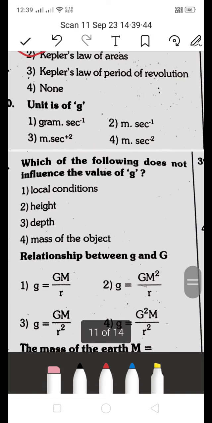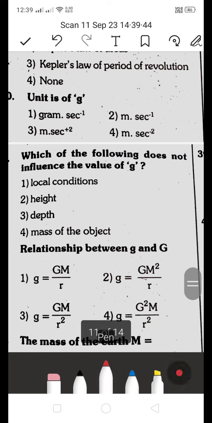Next, what is the unit of G? Is it gram second minus 1, or meter second plus 2, or second one, meter second minus 1, or meter second minus 2, which is the right answer? What is the unit of G? It's meter per second minus 2. This is the right answer.